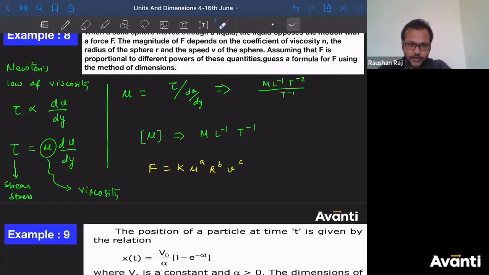Tanmay, I couldn't understand what you're trying to say. You are writing the value of terminal velocity for a spherical ball.